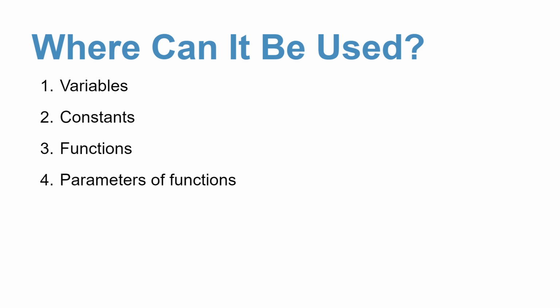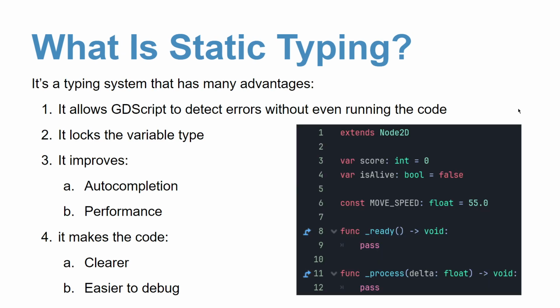Then, where can static typing be used? So first of all, in variables, as we have seen, then also in constant declarations, in functions themselves, then also in the actual parameters of the functions, and then in the general return types, these things that we saw about void in the previous slide. So let me go once again to here. So for example, here we saw it in variables over here, in constants, in the return types of functions, and also in parameters of functions.